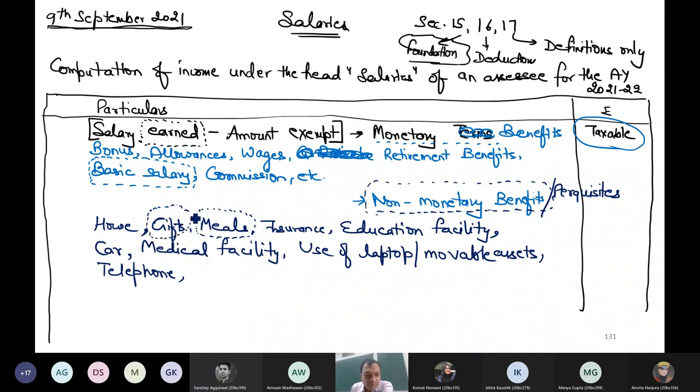Okay. Any other? So paid vacations. Leave travel concession, I can say LTC, or home travel concession, yes. Then, sir, daycare. Yeah, daycare is also a crèche facility for the babies of employees. Any other?